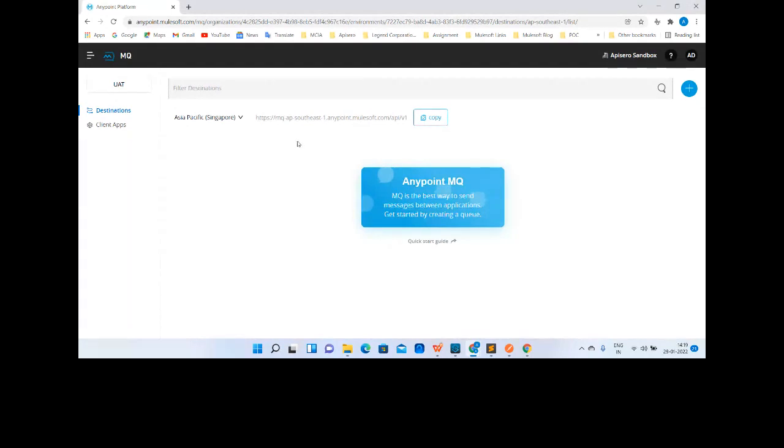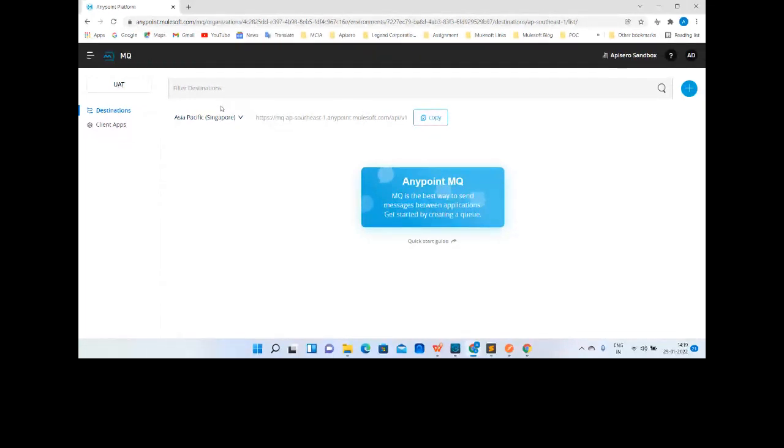Okay, so whenever you want to create a queue, first of all, you have to select the region. It is always good practice to select the region which is closer to your server. You can select any region, but it is always good if you go with the region close to your servers. Okay, so let's say I want to create the queues for this particular region.